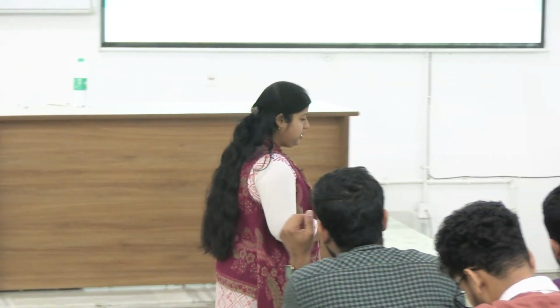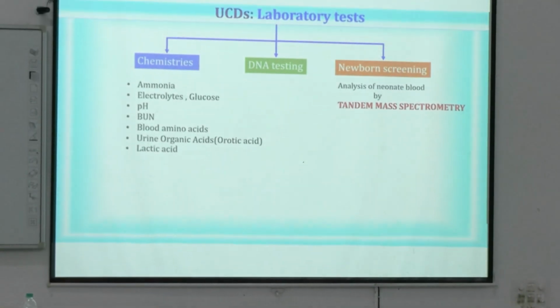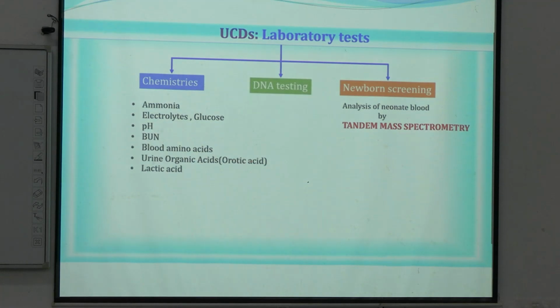Okay, these are the laboratory tests we may perform to detect any kind of urea cycle disorder. So in our biochemistry lab, we may do serum ammonia, electrolytes, pH, blood urea nitrogen, specific amino acid concentration, urine organic acid concentration such as orotic acid or argininosuccinic acid, okay, and lactic acid to determine whether there is any acidosis or alkalosis because of these.